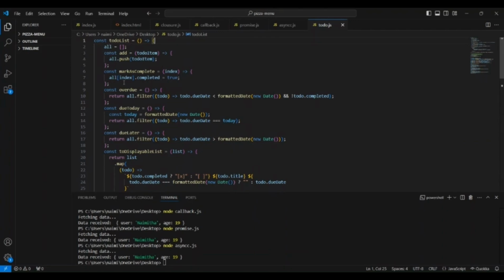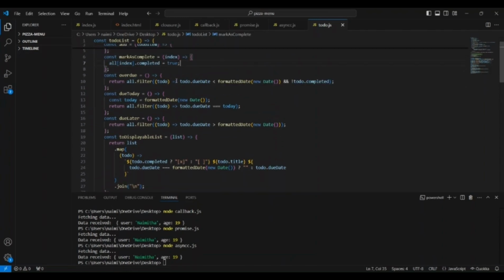Now let us see another function. It is the mark as complete method. This allows you to mark a task as complete. It takes a task index from the all array and sets the completed property to true. So whenever we call this method using the index, it will set the task as completed or not, true or false.